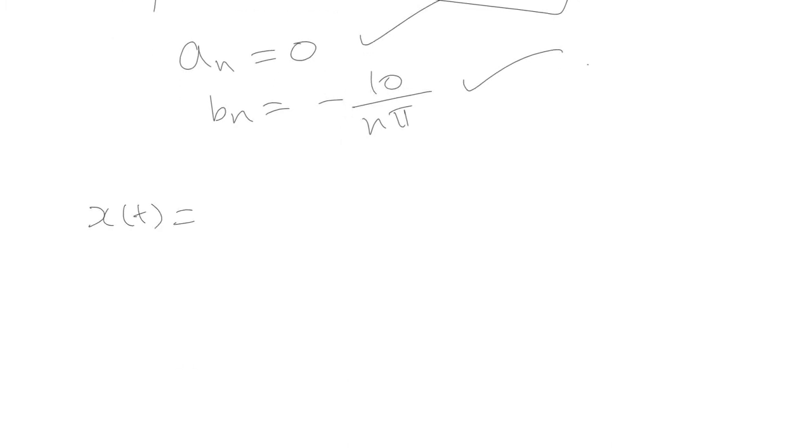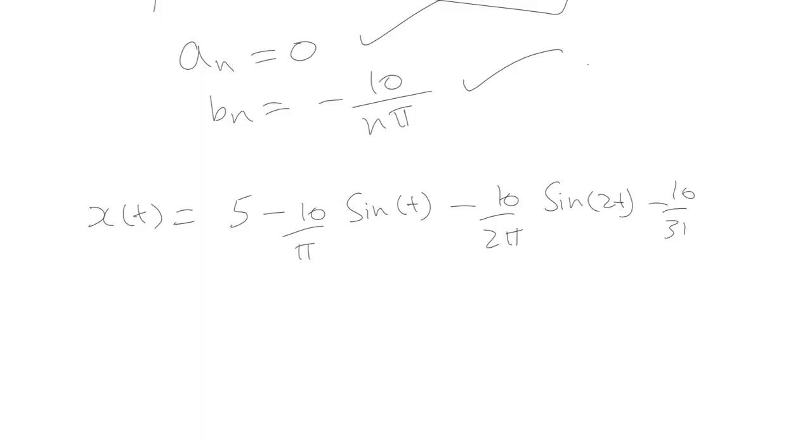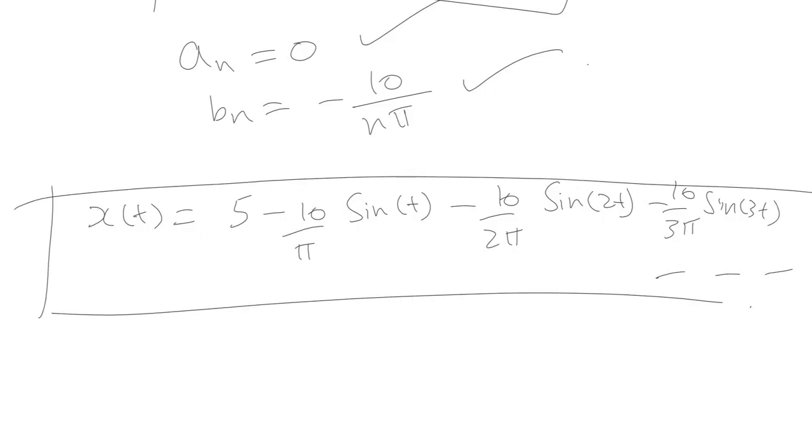x(t) is equal to 5 minus 10 upon pi sine t, minus 10 upon 2 pi sine of 2t, minus 10 upon 3 pi sine of 3t, and so on. And you can verify this answer with the previous question that we did in the case of trigonometric Fourier series. You'll get the same answers. Okay, so that is all in this video lecture. Thank you.